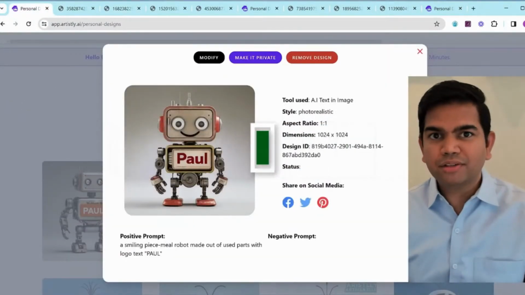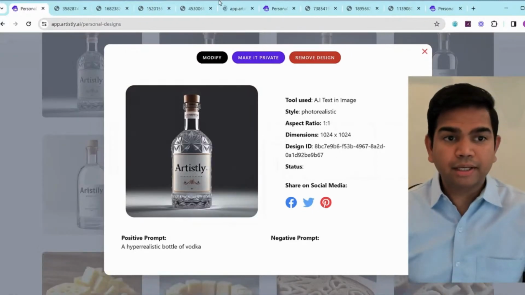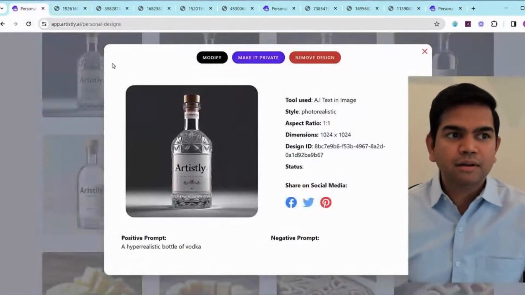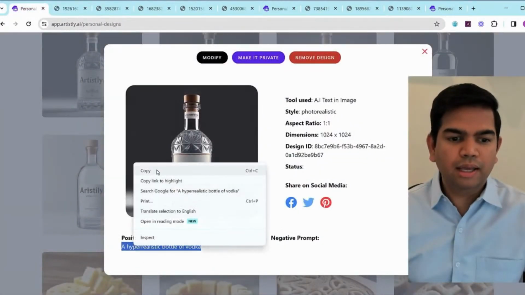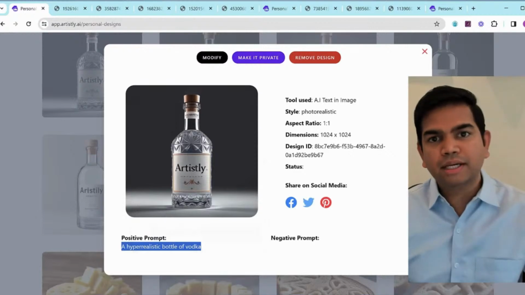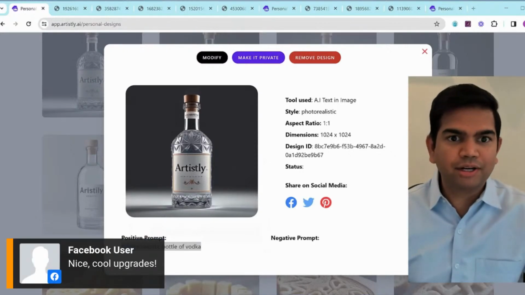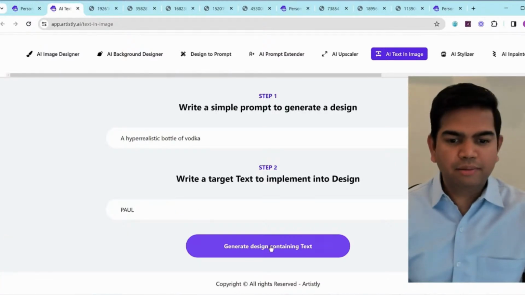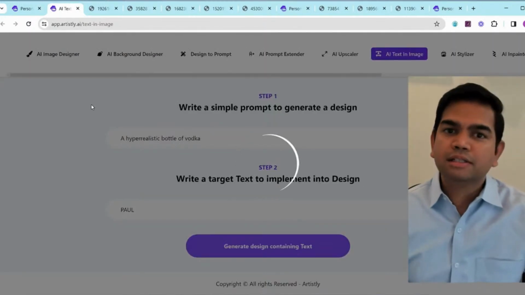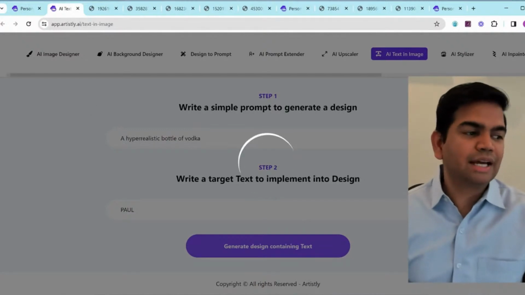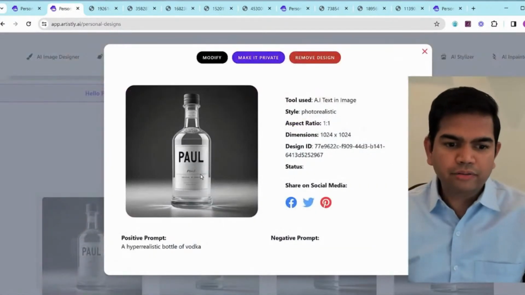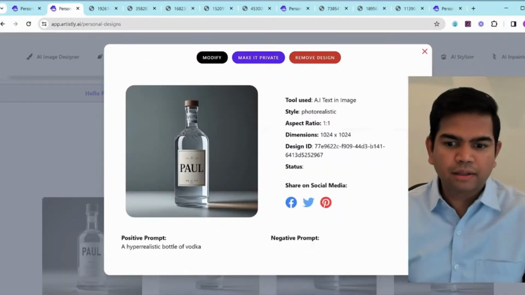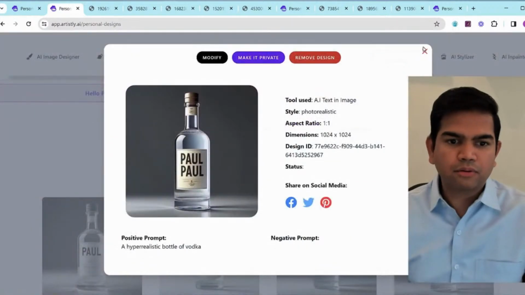Now I'm going to show you some other unique things you can do with it quickly. You can create something like this, like a vodka bottle here with whatever name you want. I put Artily here. Basic prompt is a hyper-realistic vodka bottle, and then we put whatever you want to put. Let's say, for example, we stick to that Paul example. Let's do that right now. All right, so hyper-realistic vodka bottle, and then we'll just say the brand's name is Paul, right? Instead of Artily, it's going to be Paul. Same concept. Put whatever you want, it'll put the text in. There we go, it just generated in a few seconds. Here we go, this is Paul, bottle number 1, bottle number 2, bottle number 3 here, and then bottle number 4 here, right?